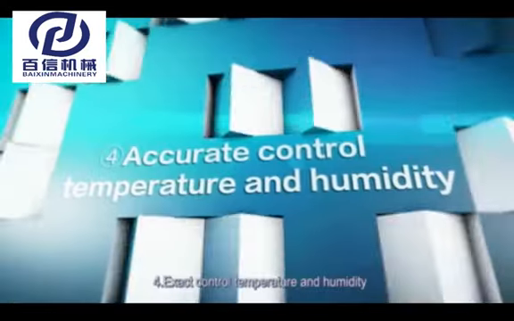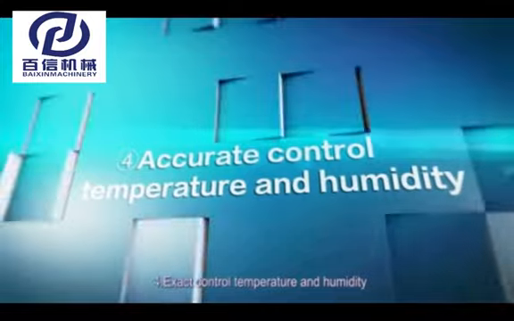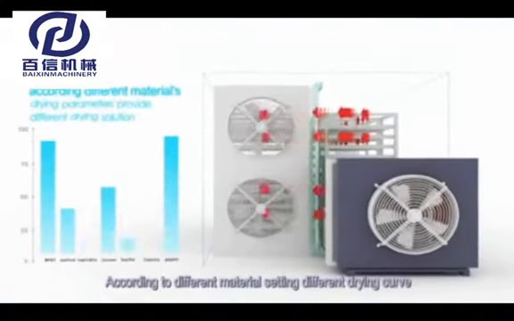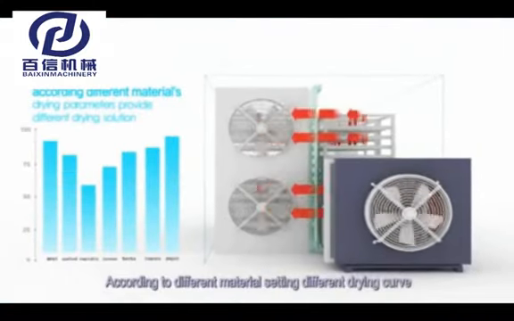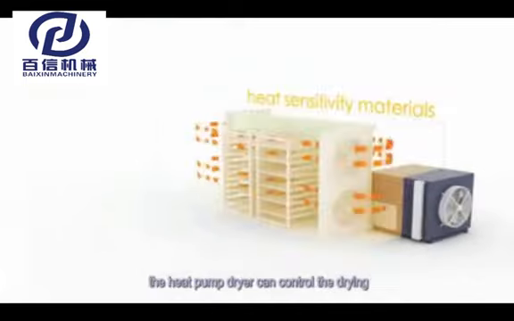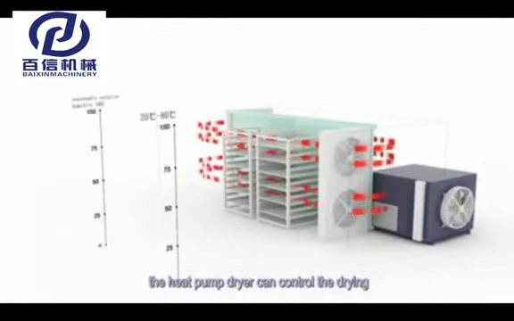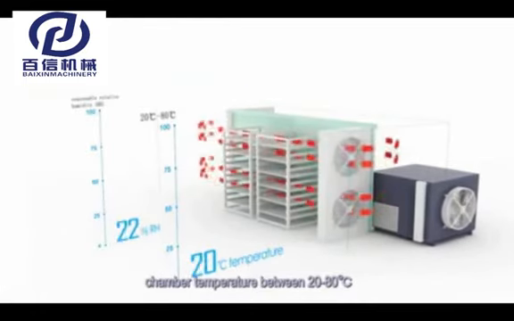4. Exact control of temperature and humidity according to different materials, set in different drying curves. The heat pump dryer can control the drying chamber temperature between 20 to 80 degrees.